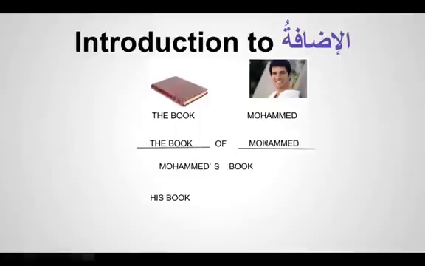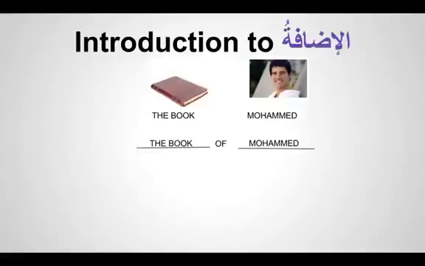Arabic is a language with minimum words communicating the same meaning. So we don't have this of or this s. How do we write in Arabic? Do we write the book of Muhammad, or Muhammad's book, or his book? You'll be pleased to know that in Arabic you don't write Muhammad's book, nor his book.